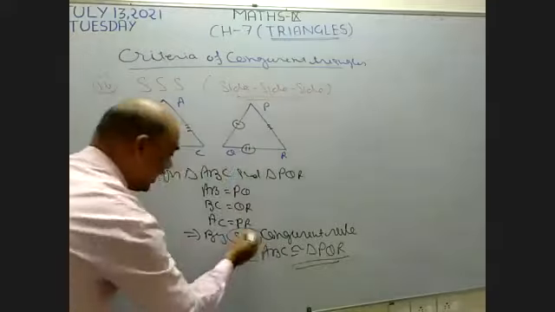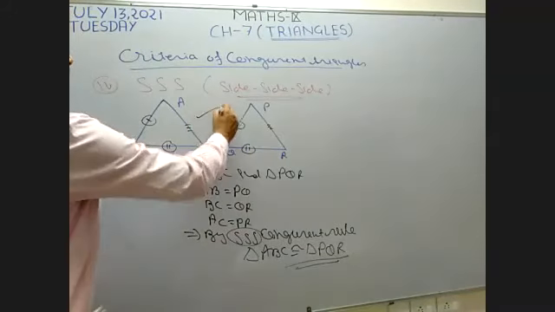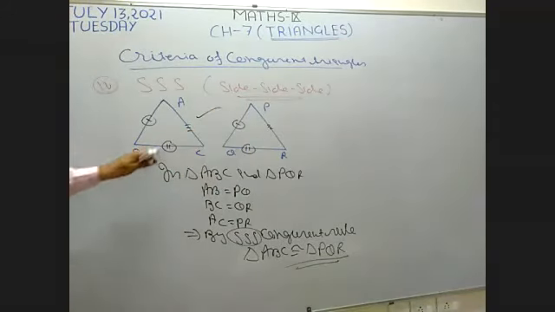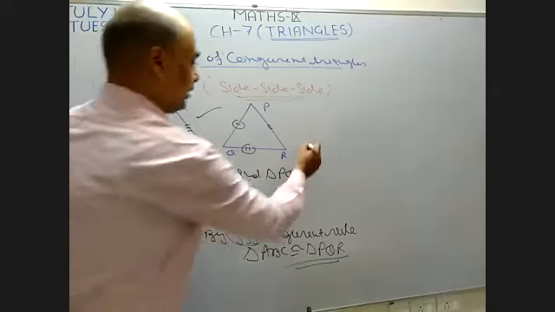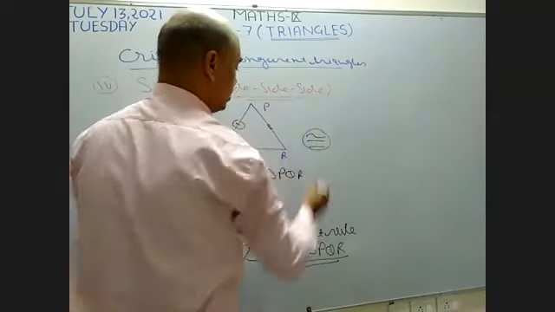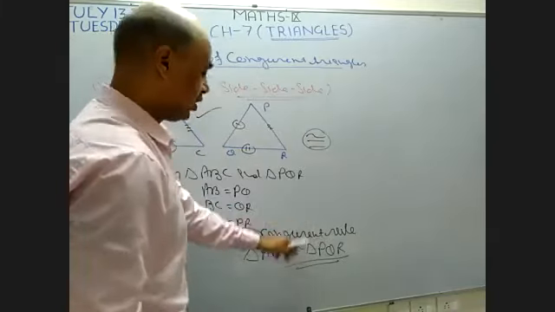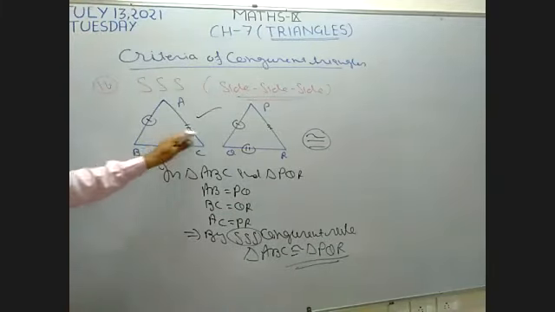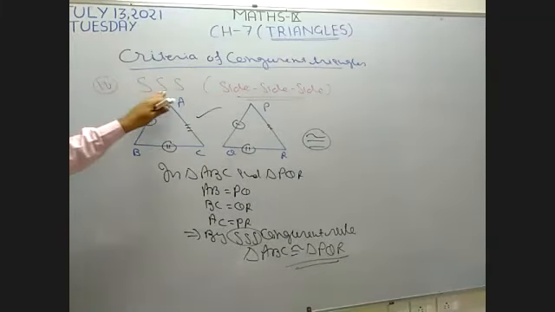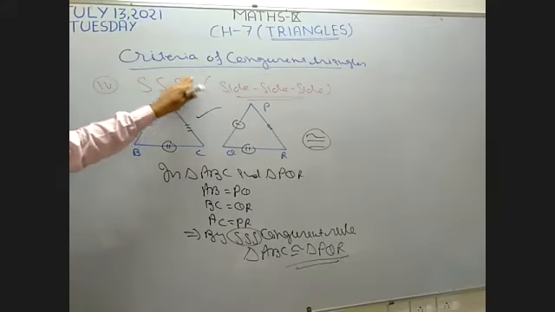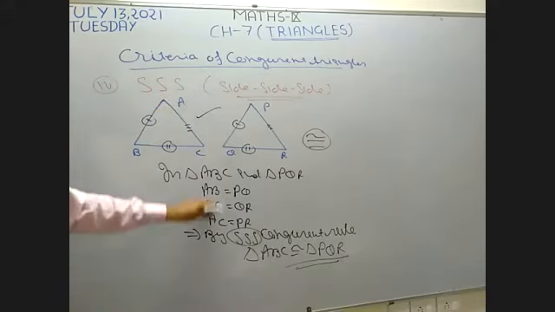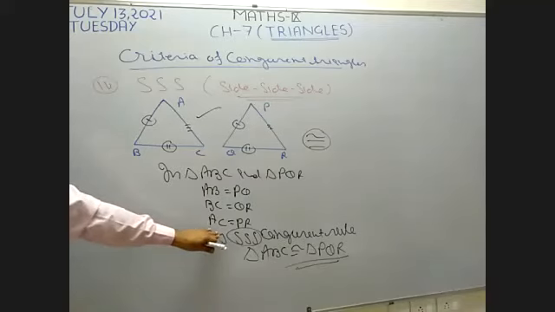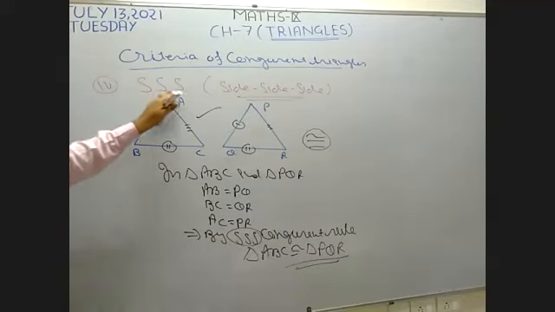Now by using the SSS criteria, both the triangles become congruent. This is the sign of congruent. When we take two lines parallel like this, it is known as the sign of congruent triangles. Now these two triangles become congruent by using SSS, the fourth criteria. Using the fourth criteria, I make these two triangles congruent. Okay. Now I want to explain the last one. Last one is